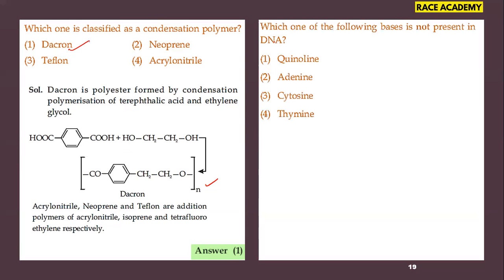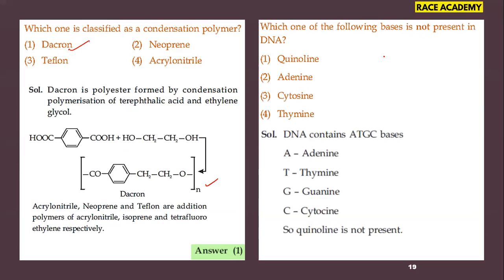Next question. Which one of the following bases is not present in DNA? You know, AGCT or ATGC, this is the symbol if you remember, in DNA. A stands for adenine, T stands for thymine, G stands for guanine, and C stands for cytosine. So we have to practice which bases are present in DNA and RNA.